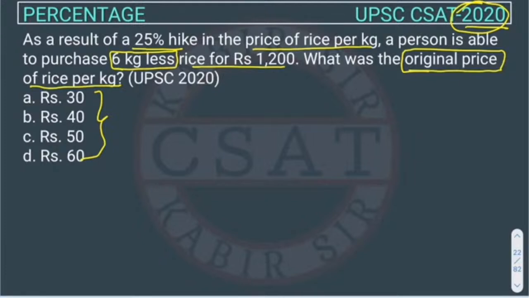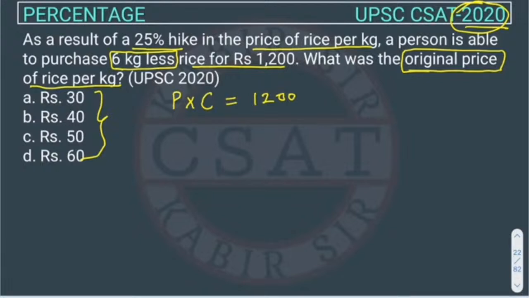So suppose the price of rice is P. And how much rice is he able to purchase? The consumption, say he is able to purchase C of rice, in how much amount? 1200. See, this CSAT or aptitude paper is nothing but converting language into mathematical equations. If you are able to do that, you will be able to solve it. The language is written and we have to convert it into a mathematical equation. That's the only thing we have to do. So P into C is equal to 1200.